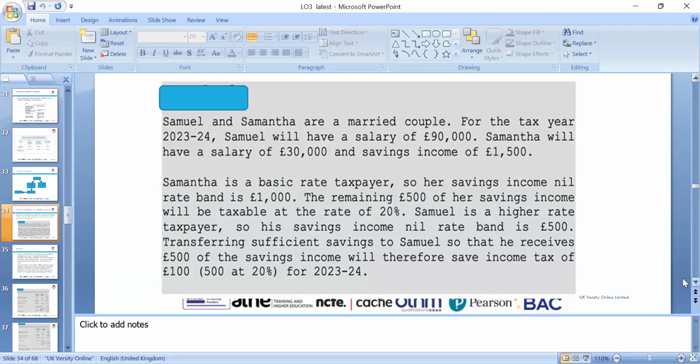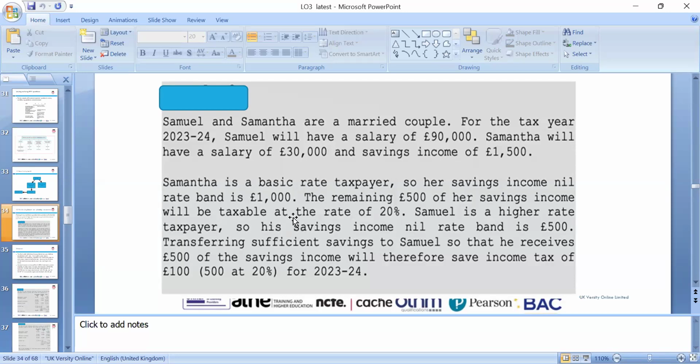So basic tax rate, her savings income nil band is 1,000 and the remaining 500 of her savings income will be taxable at 20%. Higher taxpayer, so the savings income nil band is 500. So if we transfer 500 savings to the husband, it can be in the nil band.